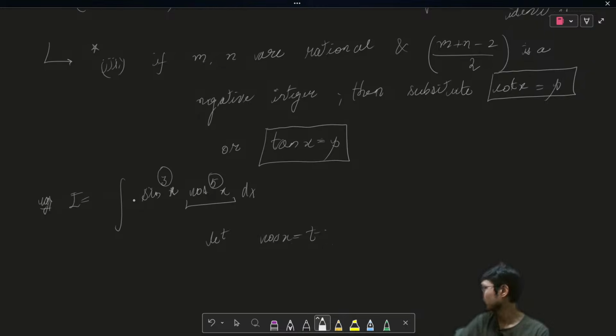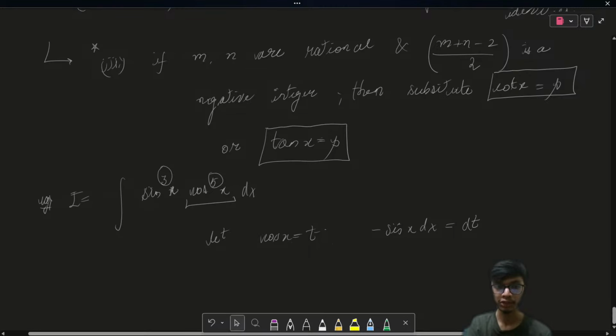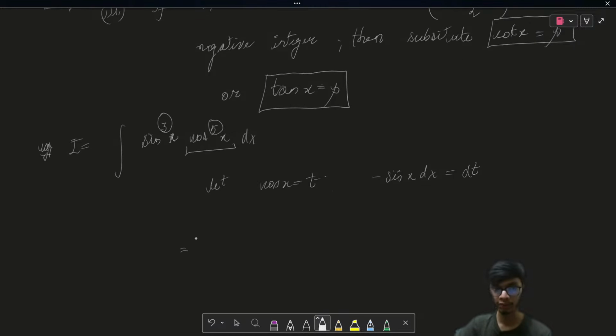Once we make this assumption, minus sin x dx is going to be equal to dt. So the solution of this question is going to be like this: if we take one sine common out of it, this is going to be sine square x into sin x dx, which is dt. Then sine square x I can write as 1 minus cos square x, so that will be 1 minus t square, and then we have t to the power 5, and then we have minus dt over here.